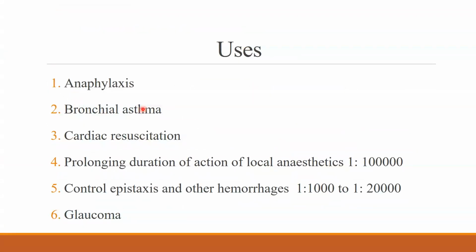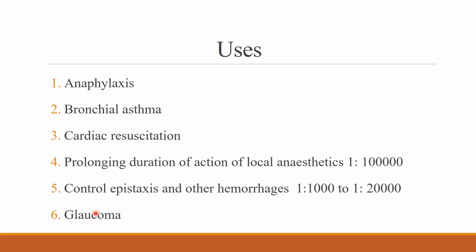In bronchial asthma, we have wonderful analogs, wonderful other sympathomimetics, but adrenaline rarely can be used in status asthmaticus. In cardiac resuscitation, during cardiopulmonary resuscitation, during cardiogenic shock, adrenaline is used. To control epistaxis or any other sort of local bleeding, we usually use a local pack of either 1 in 1000 or 1 in 20,000 dilution of adrenaline, and we put it at the site of bleed.